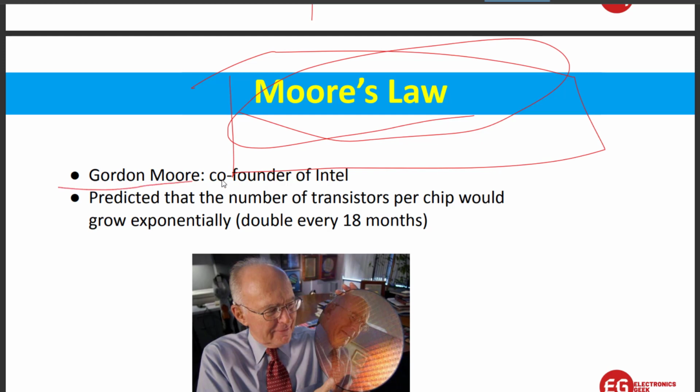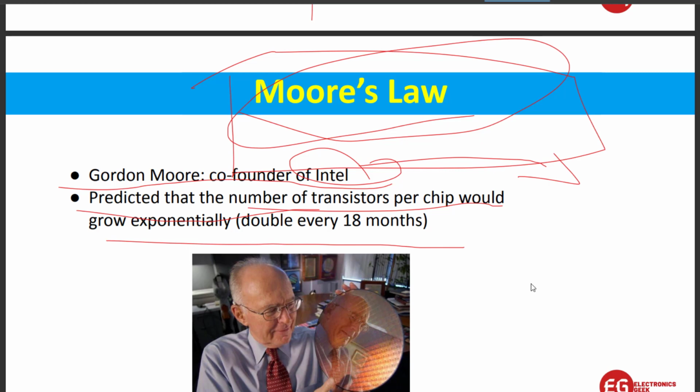So Gordon Moore is the co-founder of Intel, and Intel, you are all aware of Intel, I hope, because most of the PCs and laptops have this Intel processor, like if you are using i5, i3, i7 and all. So they gave a statement that the number of transistors per chip would grow exponentially, or double, every 18 months, but it went beyond that.